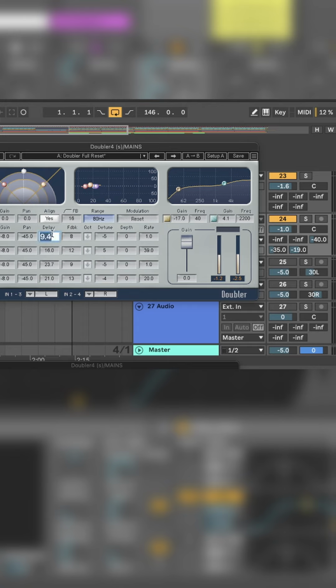Set our delays to 5, 15, 10, and 20. We'll make the second and the fourth different in panning. We don't want them to come from the same position in the stereo field. And we're ready to listen to it.